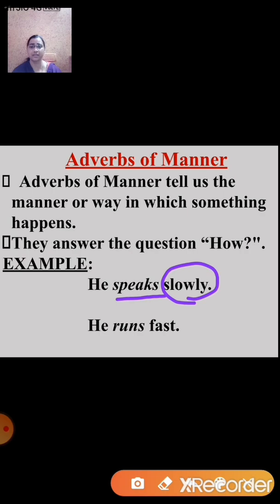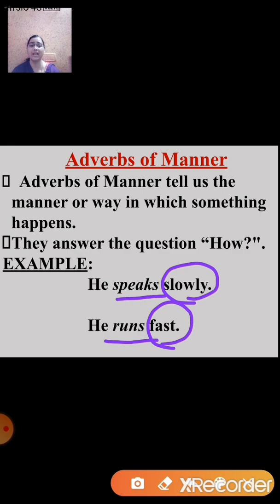He runs fast. Now students, here runs is the verb. And now ask the question, how does he run? You get the answer fast. So fast will be an adverb of manner. Some more examples of adverbs of manner are beautifully, equally, thankfully, carefully, quickly, nicely, angrily, easily, happily, sadly and many more. I hope students, you all have understood adverbs of manner.